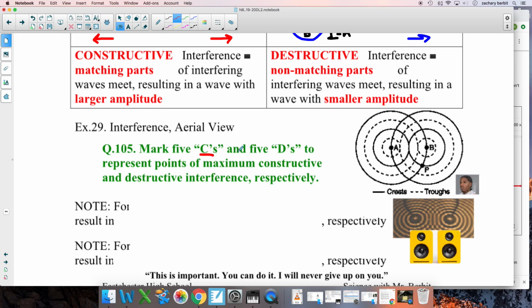C is constructive interference. We were writing that with red up top. D was destructive interference with blue. It's harder for me to write letters, so I'm just going to put little dots. This is the aerial view. Aerial view means from above.